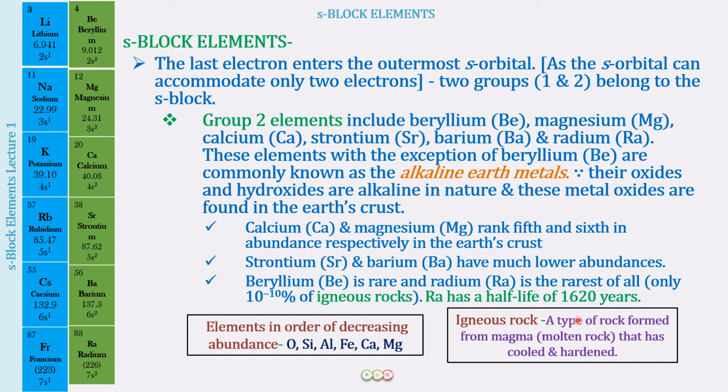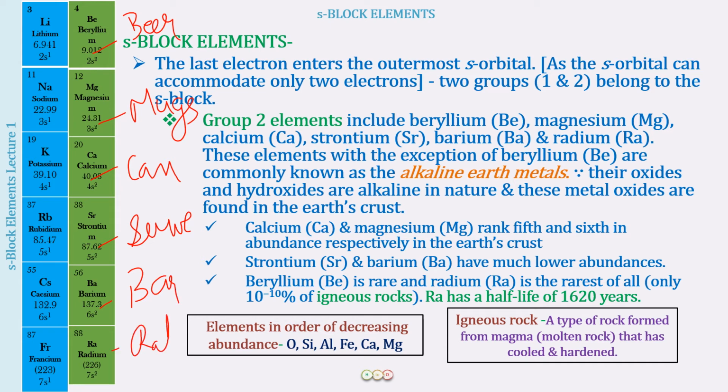Now, one more thing you would want is a mnemonic for these also. So let me give you that. You can simply write down in your notebooks that beryllium is beer, magnesium is mugs. Beer mugs can serve bar rats. So there are beer mugs which can serve the bar rats. This is how you can remember. Little nasty kids rub cat's fur and beer mugs can serve bar cats. So these are group number 1 and group number 2.